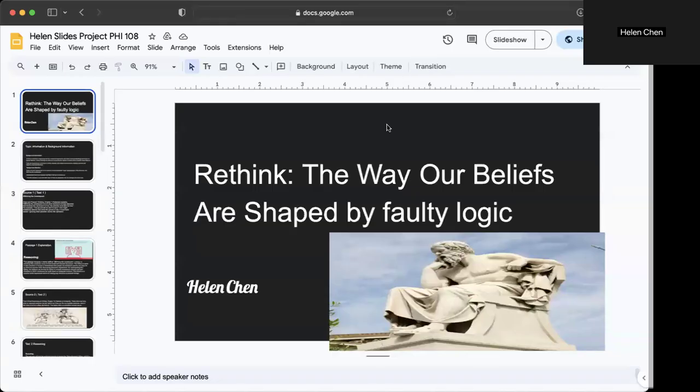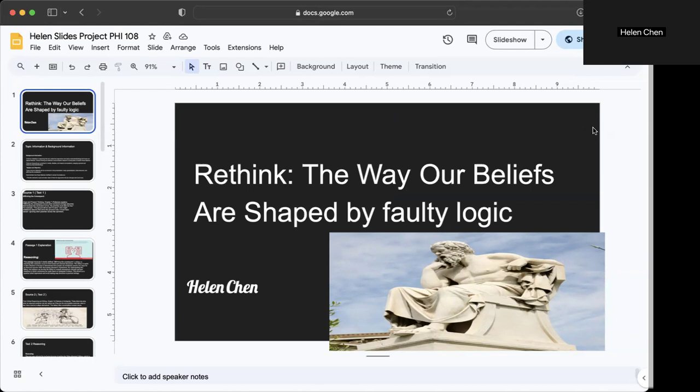Okay. Hi, everyone. My name is Helen Chen, and my presentation is called Rethink the Way Our Beliefs Are Shaped by Faulty Logic. Today, I'll walk you through how common logical fallacies appear in everyday conversations, media, and debates, and how being able to recognize them can help us think more clearly and communicate more effectively.